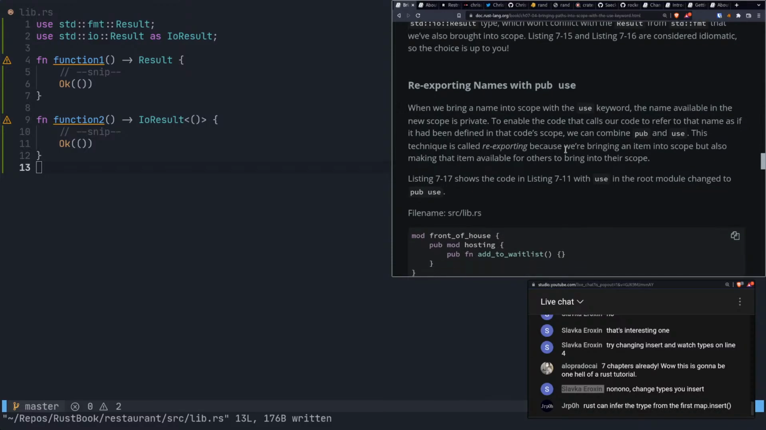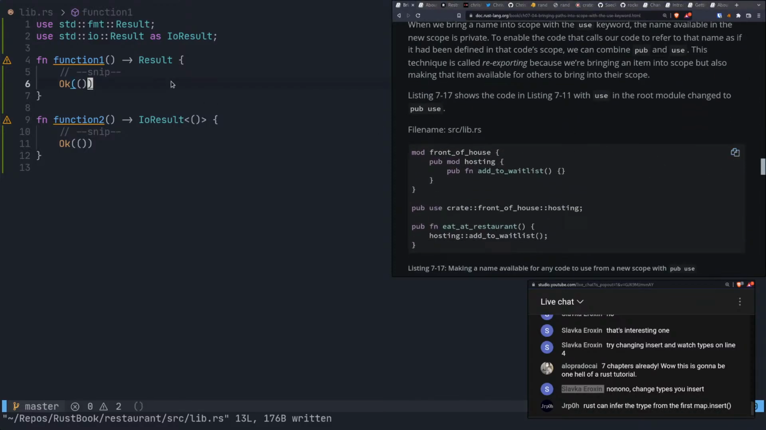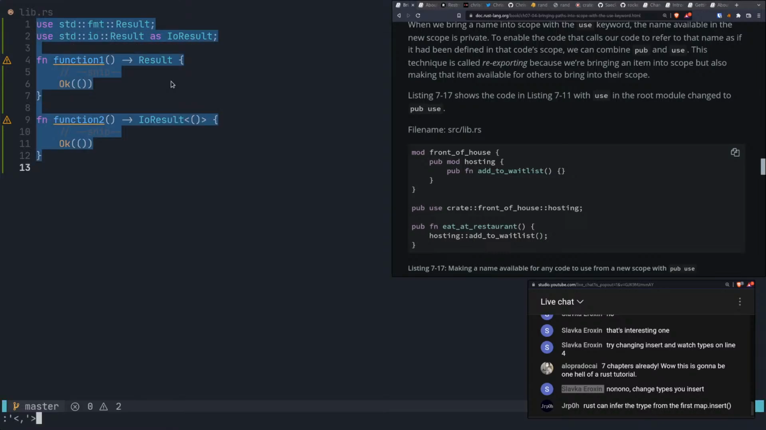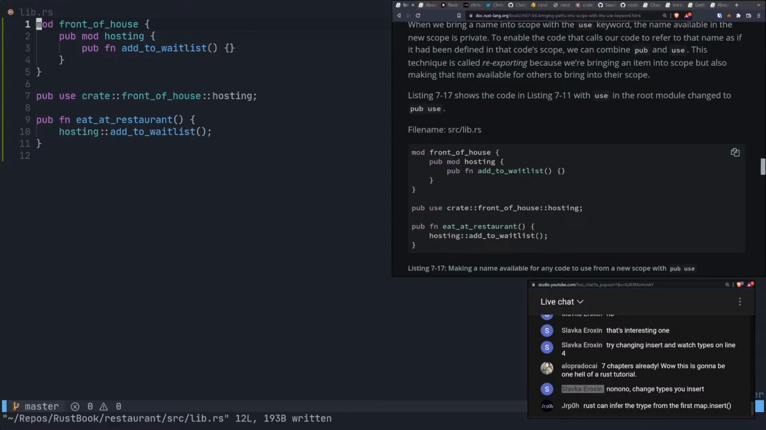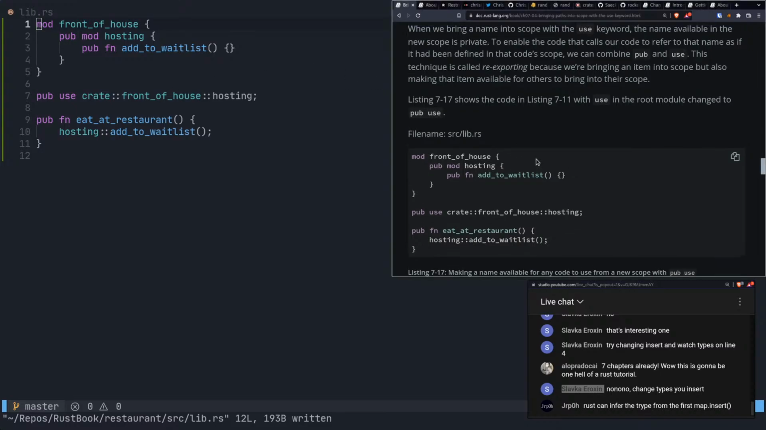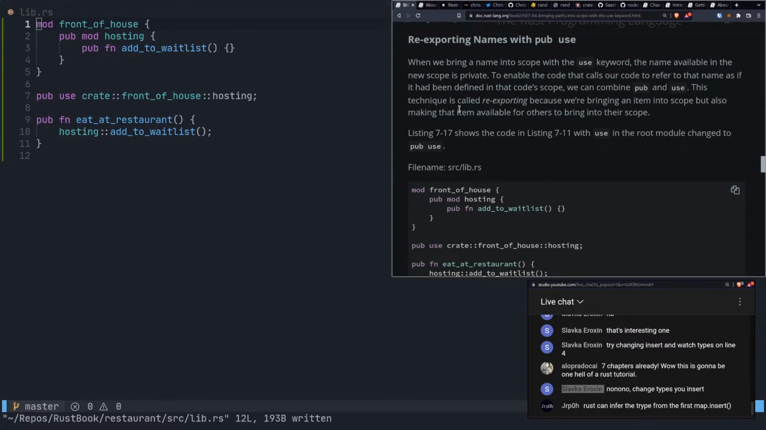Re-exporting names with pub use. I'm skipping over a little bit of the text in the book right now because we don't really need the verbose description. I think you can see that and just kind of get it, right? Now we have this public use. Okay, so this is something a little bit different where I think actually reading it might be beneficial. So when we bring a name into scope with the use keyword, the name available in the new scope is private.